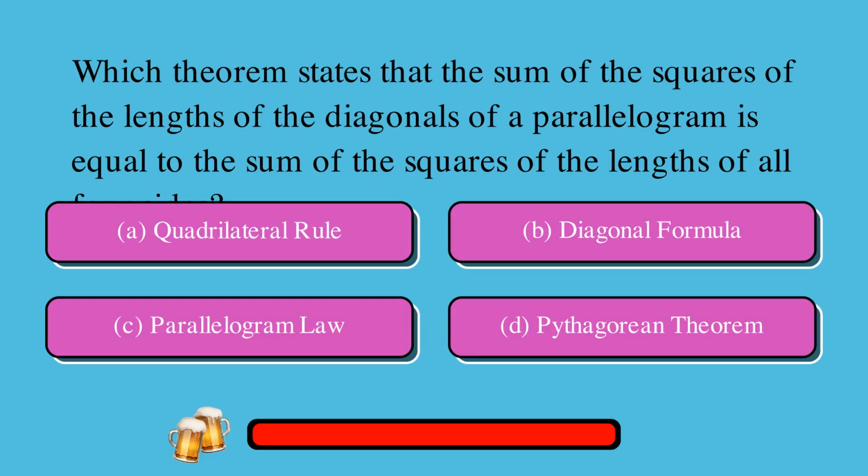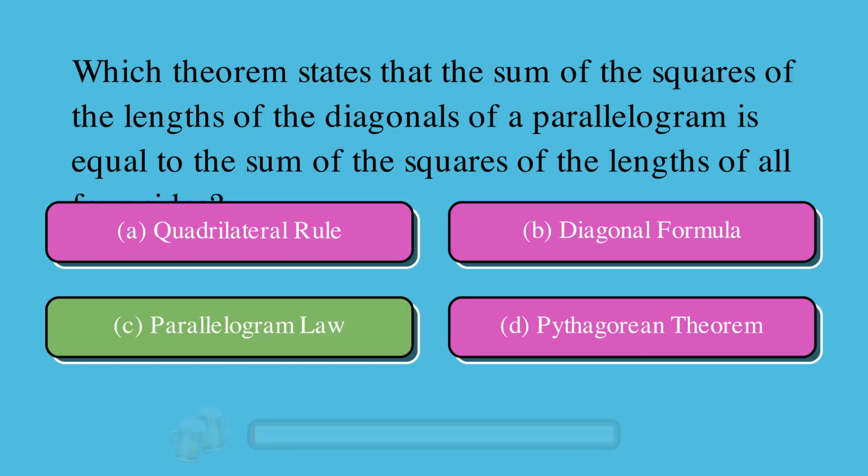Which theorem states that the sum of the squares of the lengths of the diagonals of a parallelogram is equal to the sum of the squares of the lengths of all four sides? Is it A, quadrilateral rule, B, diagonal formula, C, parallelogram law, or D, Pythagorean theorem? The correct answer is C, parallelogram law.